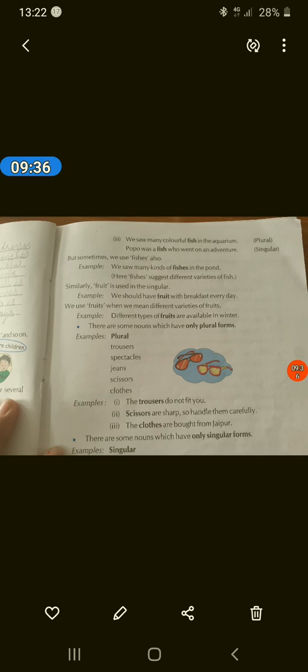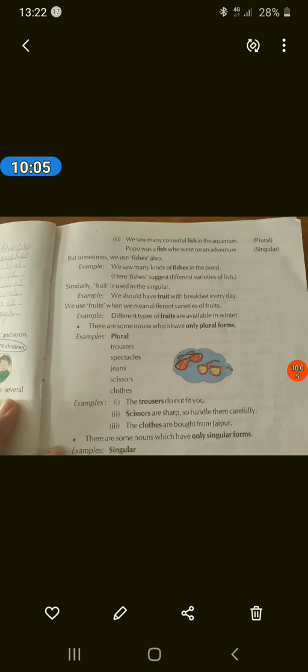Now there are some nouns which have only plural form. We have some nouns which have only plural forms, that is trousers, spectacles, jeans, scissors and clothes. The trousers do not fit you. Scissors are sharp. The clothes are bought from Jaipur. So these trousers, spectacles, jeans, scissors, clothes are always in plural form.